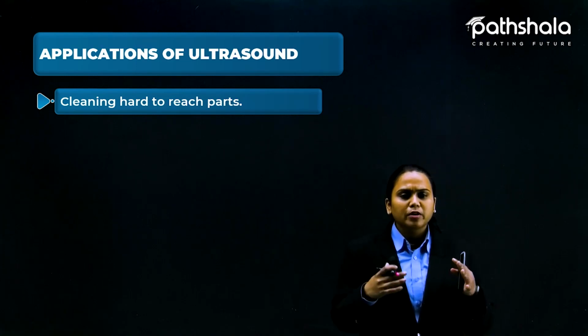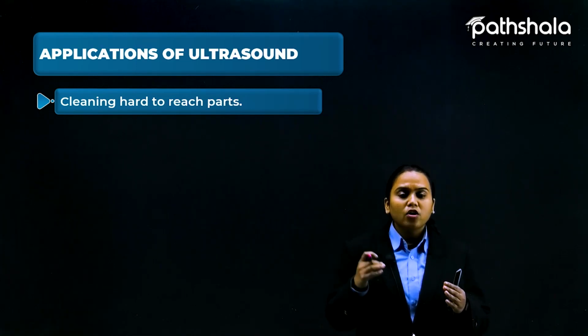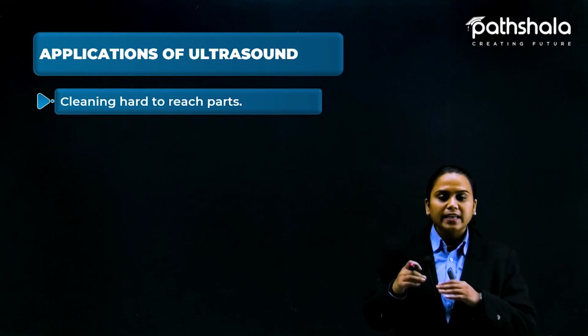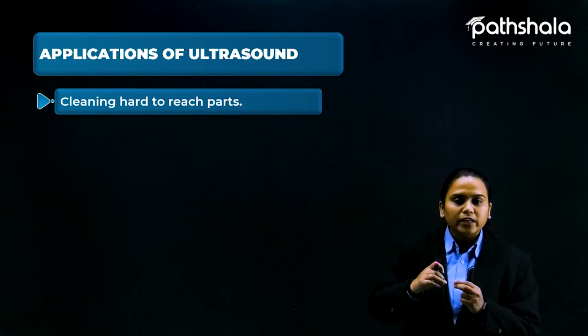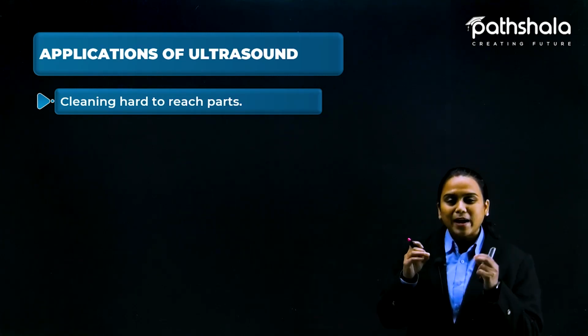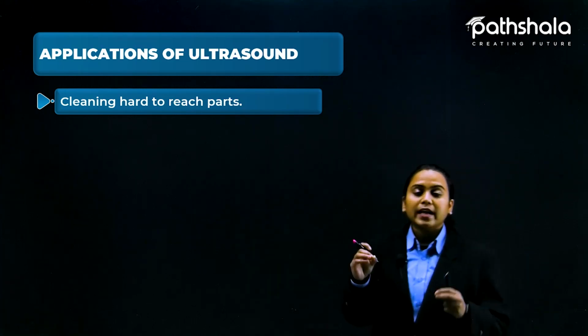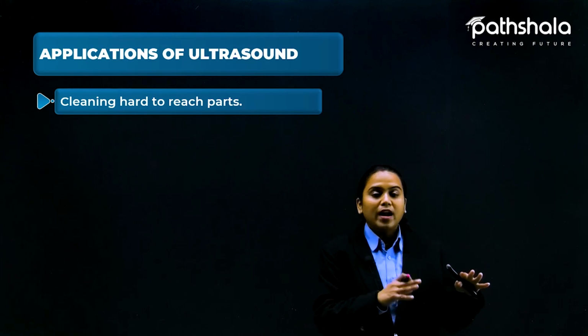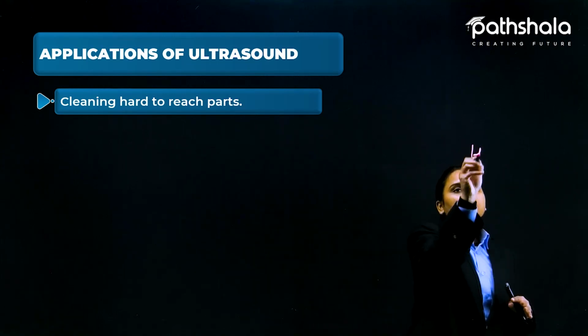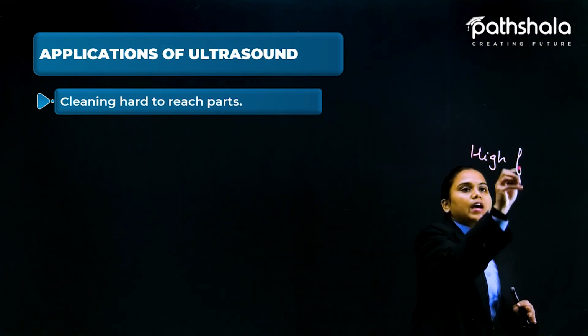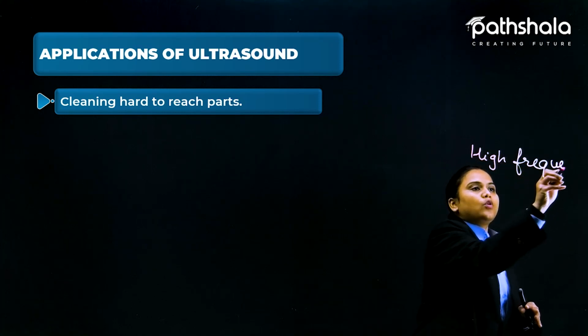There are certain machine parts where we cannot fix any brushes or equipment to go there and clean, like minor parts. So what we do is send ultrasonic sound, because ultrasonic sound has a very high frequency.